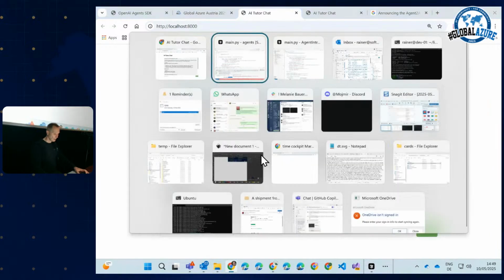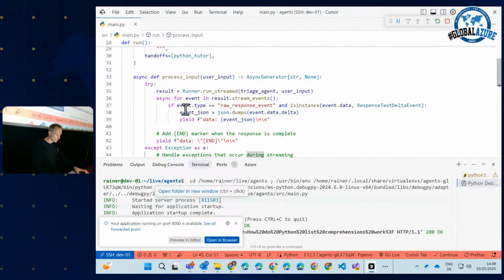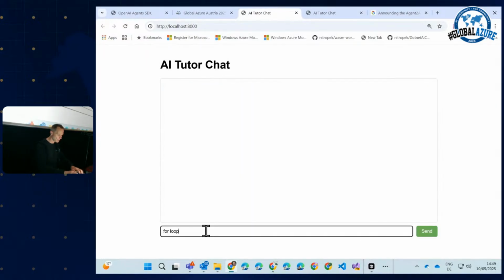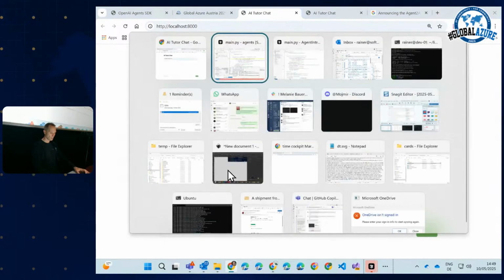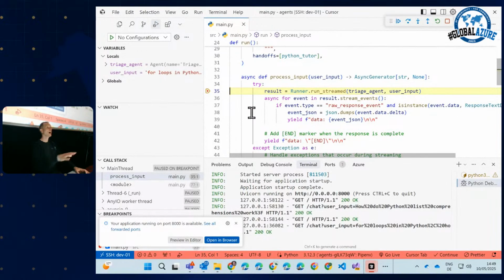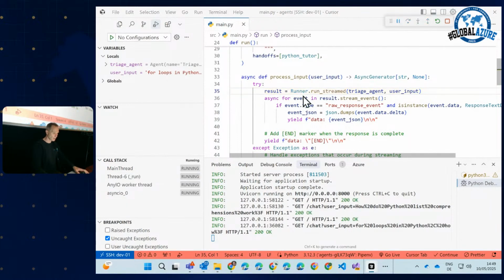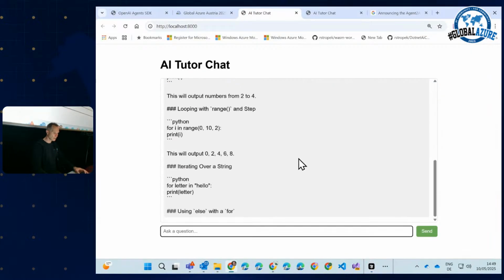Very good. I can even show you that this is not a fluke. So I can set a breakpoint here and maybe reload it. For loops in Python. How? And see, we had a breakpoint. So I'm not simulating something. This is really live code. So we saw it works fine. Let's remove this breakpoint. Let's run it again. And it should say, everything's fine.